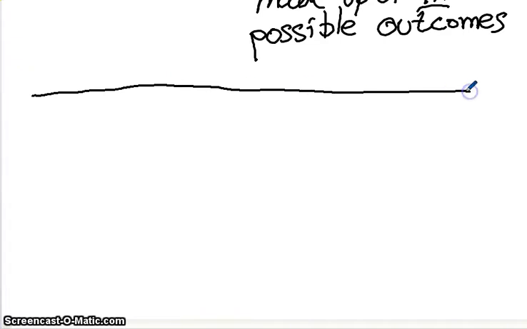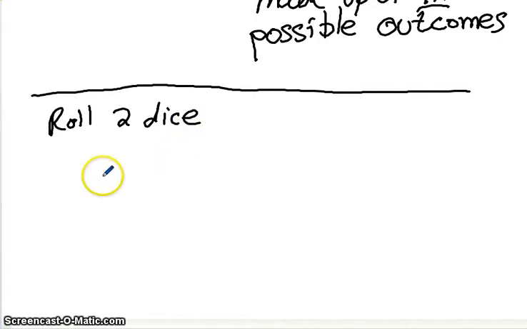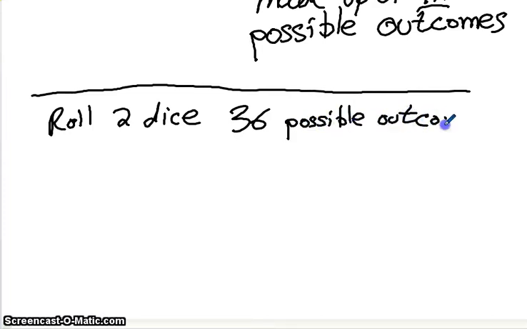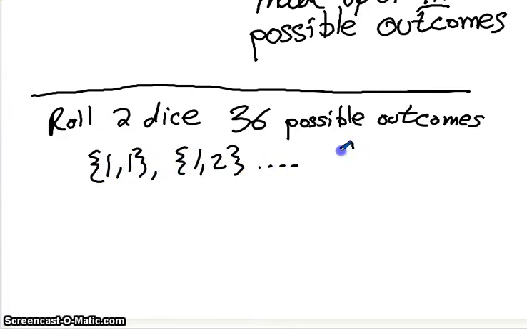We can look at another possibility for dice. Let's say I roll 2 dice. I have 36 possible outcomes, right? Because I have 2 dice, 6 possibilities for each, 6 times 6, so anywhere from 1,1, 1,2, everywhere up to 6,6. 36 possible outcomes.